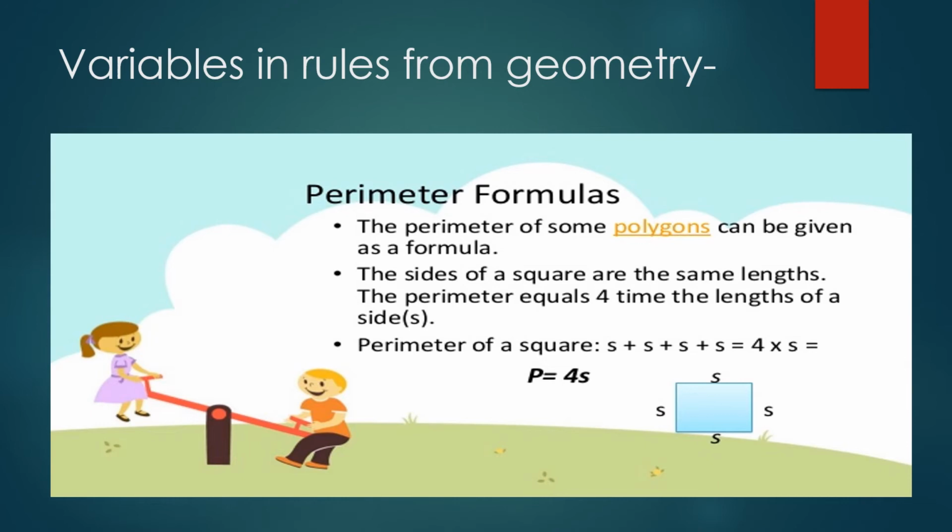The perimeter of some polygons can be given as the sum of sides. So if we consider a figure of square, its perimeter is 4 into side, that is 4s. Now why 4 into side? Because all the sides are of same length. So to generalize it, we write the formula P as a perimeter, which is in capital letter, but s should be in a small letter. P is equal to 4 into s.